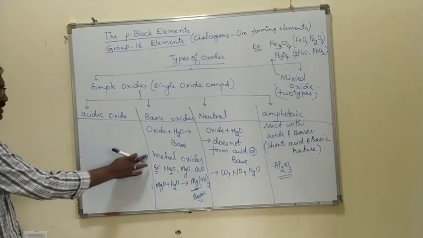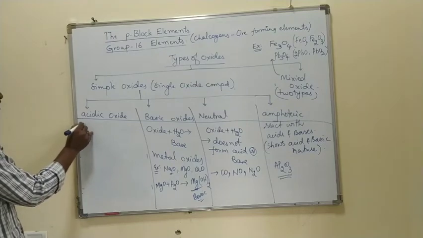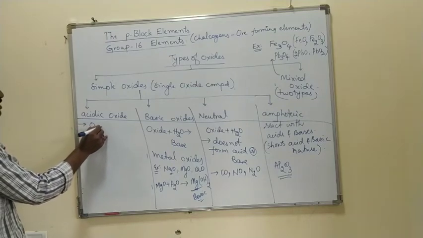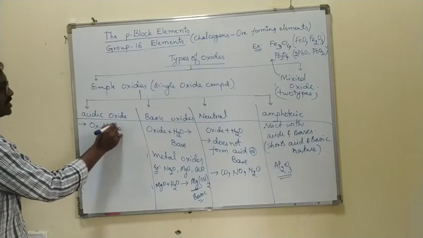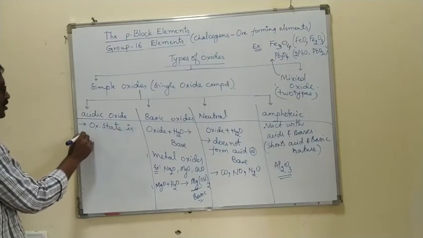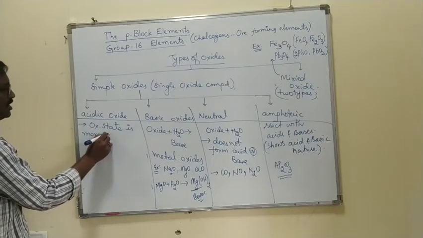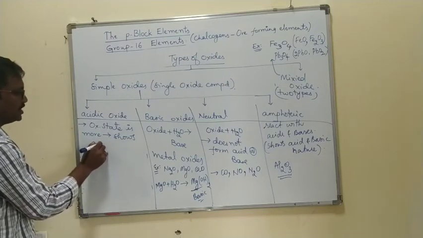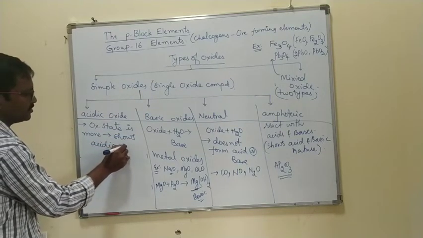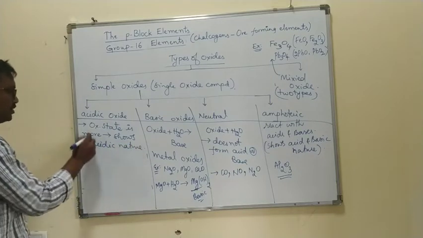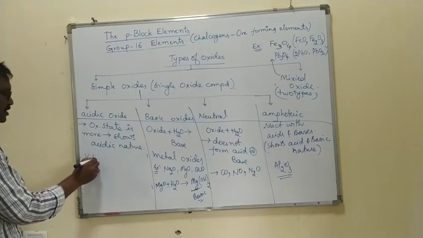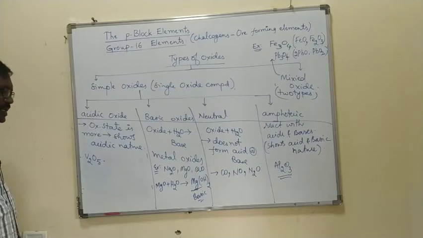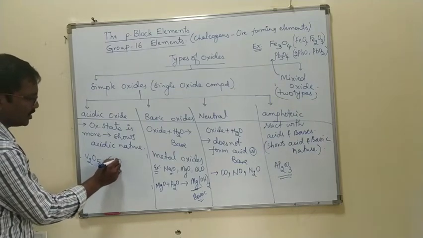The next point in acidic oxides: as the oxidation state increases, the oxide generally shows acidic nature. Suppose they have given some examples: vanadium pentoxide, chromium trioxide.